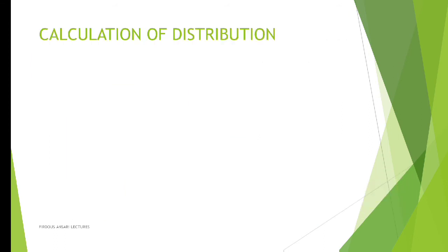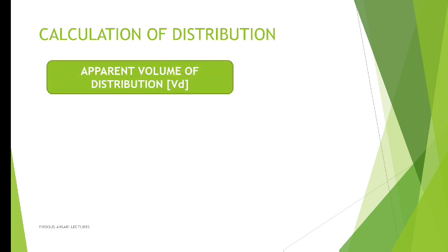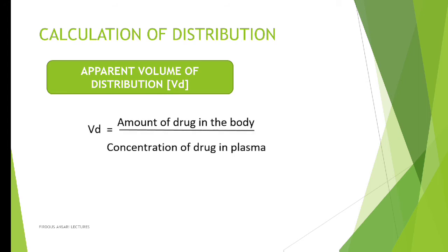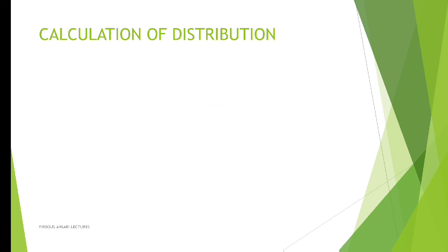Next thing that you should know is regarding the calculation of distribution, and distribution is calculated under the heading of apparent volume of distribution, which is abbreviated as VD. So apparent volume of distribution is calculated as amount of drug in the body divided by concentration of the drug in plasma. So we will learn this with a very simple example.